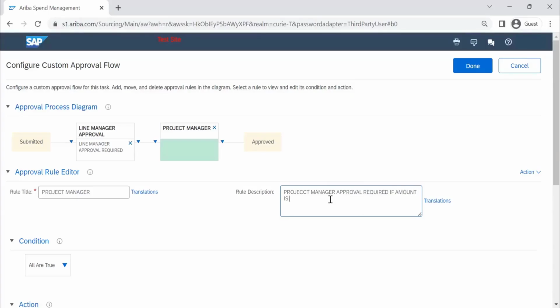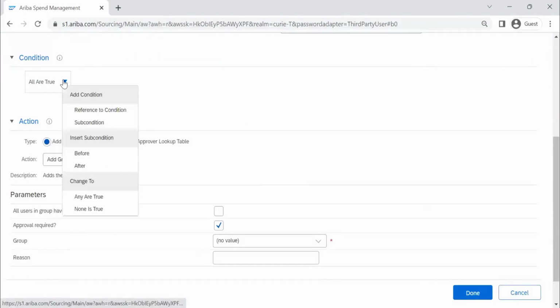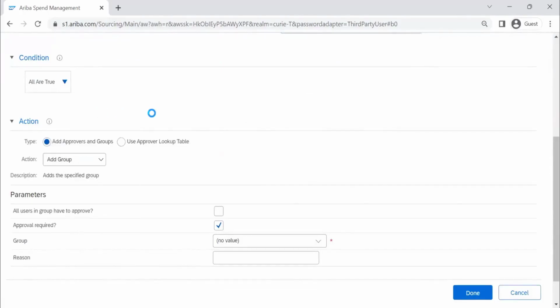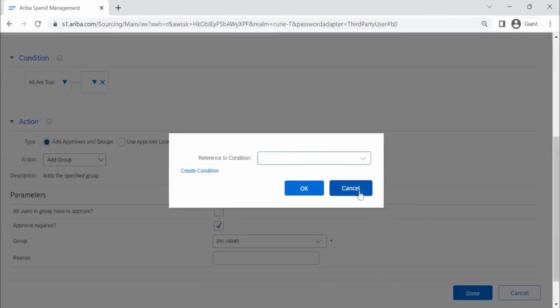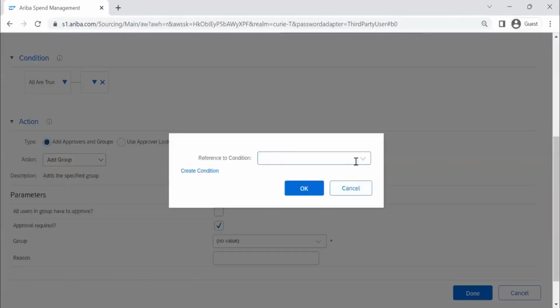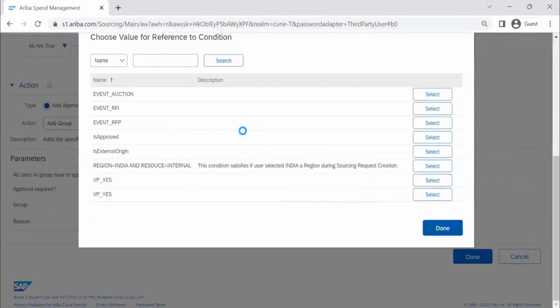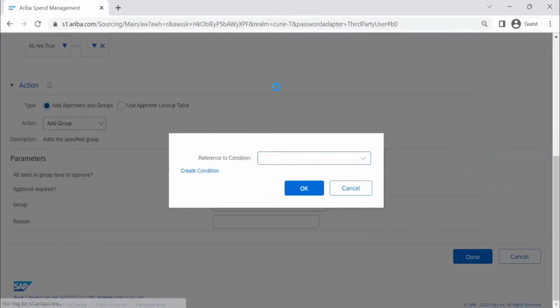If the amount is more than 50,000, or if the spend is more than 57,000, I can make a condition to satisfy it. Or I can create a condition, or refer to an existing condition. So Ariba will populate the existing conditions. You can use any of these existing conditions or you can create a new condition also.